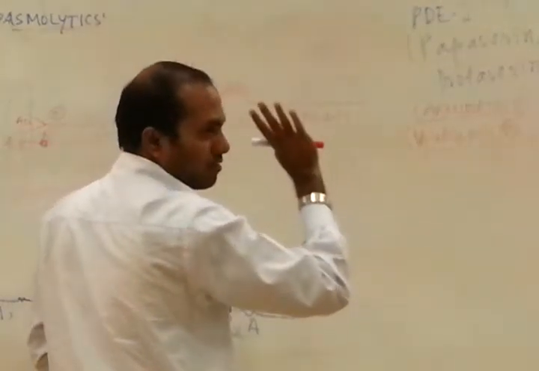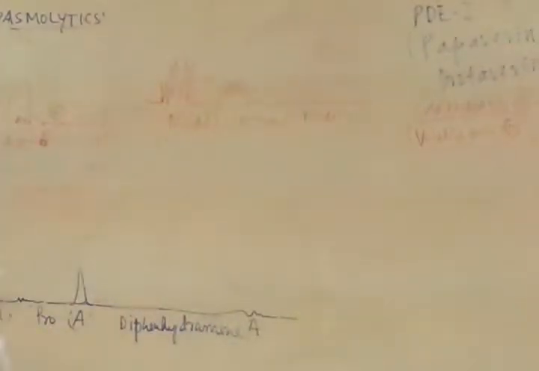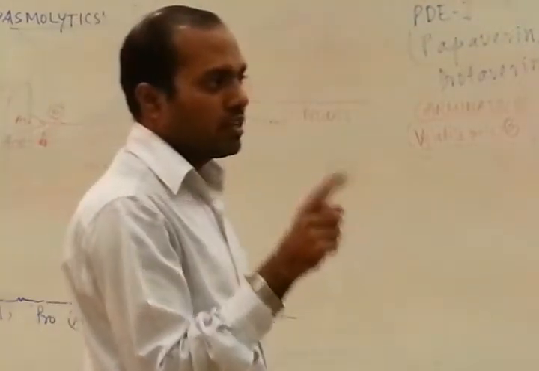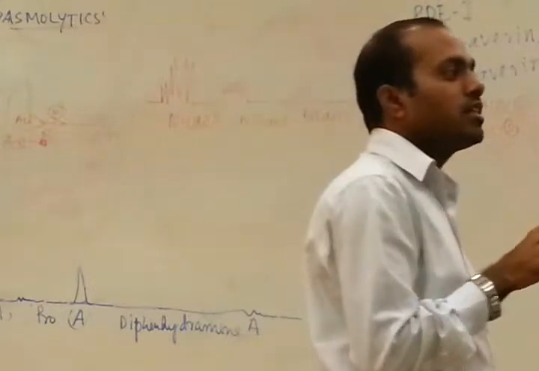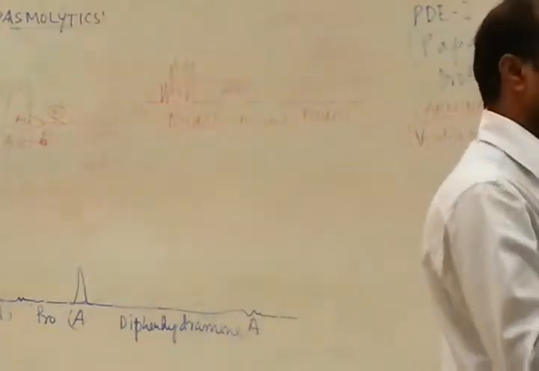Now, this table is very important for you. Nicotine dilute is a stimulant and nicotine concentrated is a depressant, that is, an antagonist for the nicotine receptor.